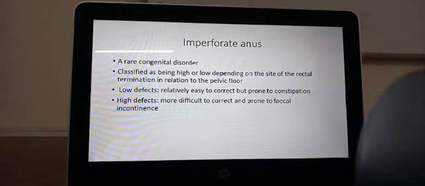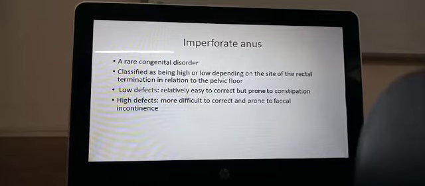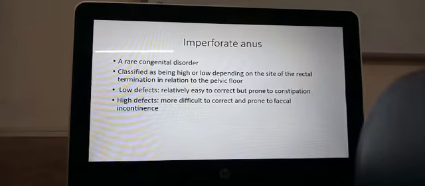So all the contents of the gut will stop at the rectum, and will not be able to come out. The anus is blocked. So when the child is born, it will not be passing meconium. You can see that the rectum is closed. You can see that the anal canal is closed. You will only find the anal dimple.